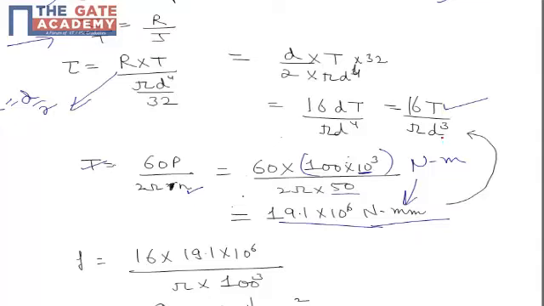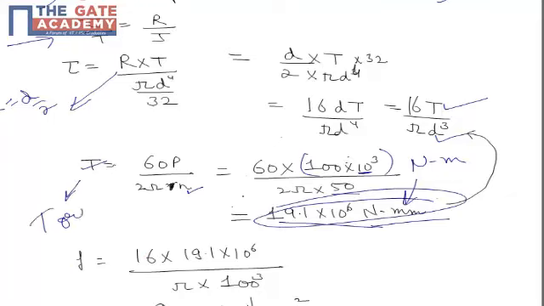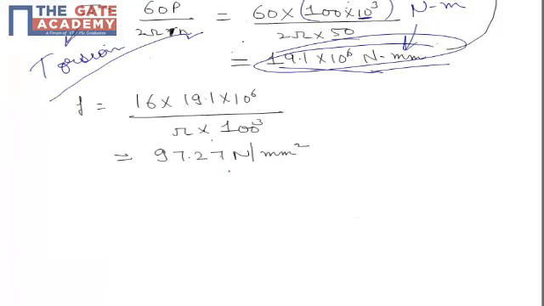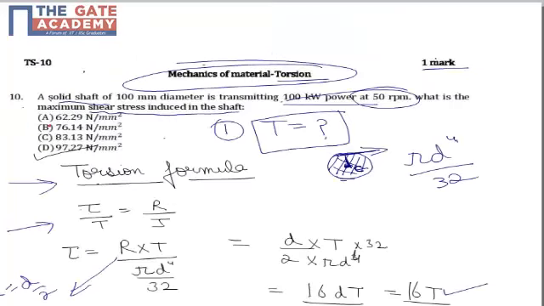Now T we have calculated, D is known to us as 100 mm, and T, that is torque, we have already converted to Newton mm, from which the stress in the extreme fiber comes out as 16 into 19.1 into 10 to the power 6 upon pi into 100 cube, which is approximately equal to 97.27, making D the correct choice for question number 10. Thank you.